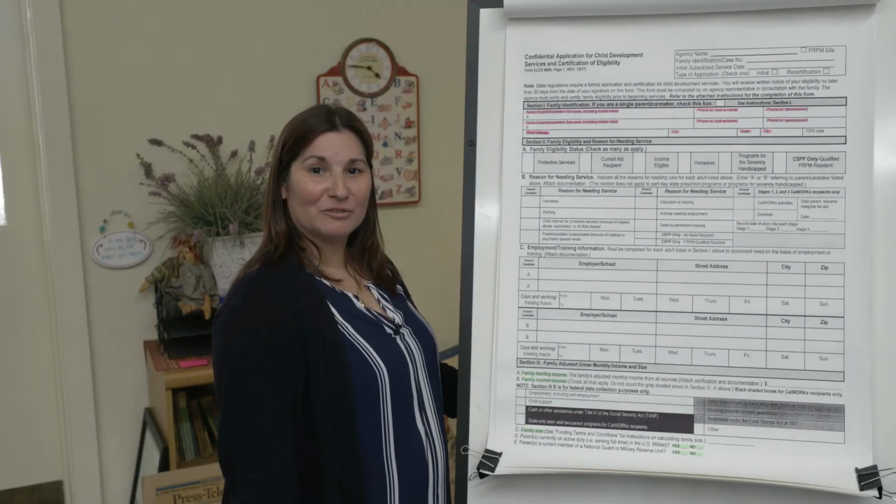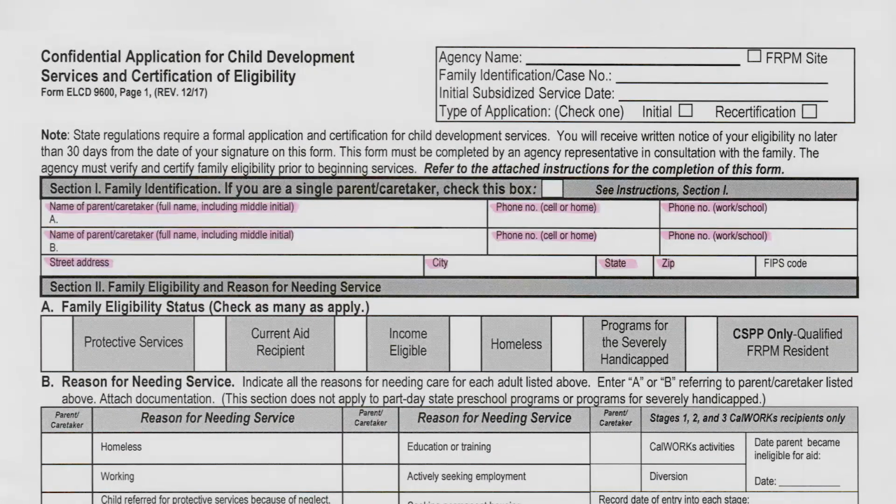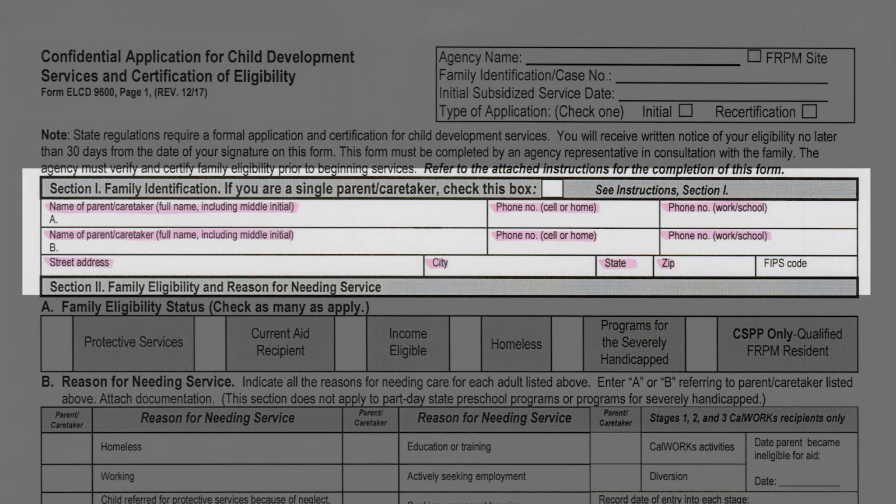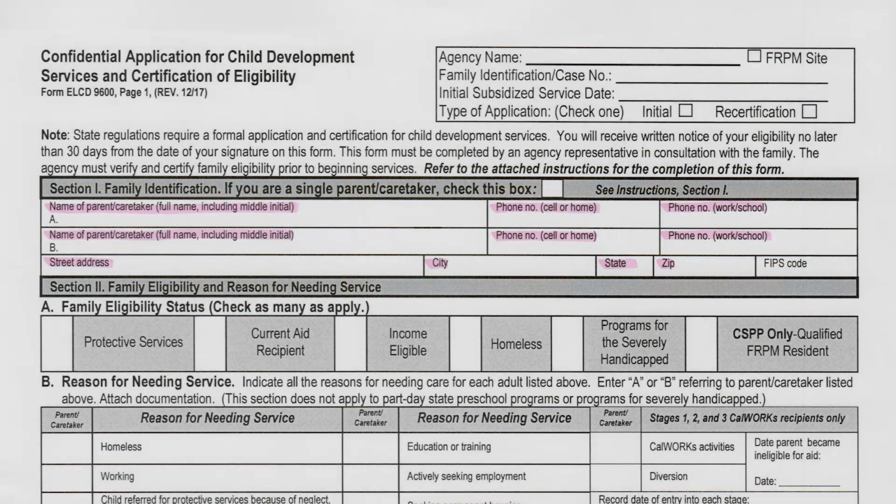This is the application for services. The parent is required to fill out the top of this form if you are not receiving it electronically. If you're receiving the paper portion of this form and it has not already been completed, make sure that you include all of this information before proceeding on to the next page. We need the parent's information that is completing the form to be completed first. They are going to be parent A. The second parent, if there is another parent or guardian in the home, will be parent B. They are going to be completing that second page.